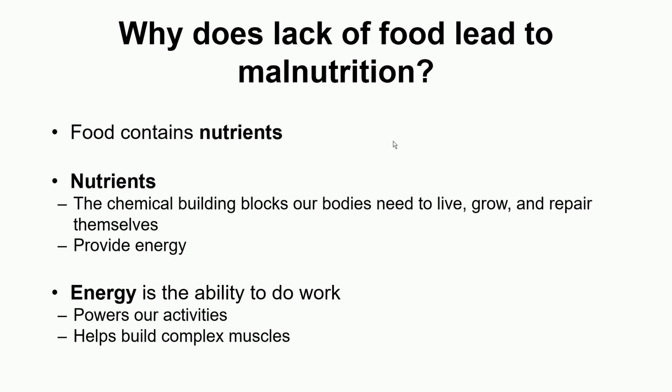This is at an organism level, and if we go to a cellular level, at the level of every cell, there are a lot of things going on which require energy. That's why we eat food, because it gives us energy, and the food has nutrients. There are macronutrients and micronutrients in the food, and I'm going to discuss them very shortly. Nutrients are the chemical building blocks our bodies need to live, grow, and repair themselves, and the food gives us energy.